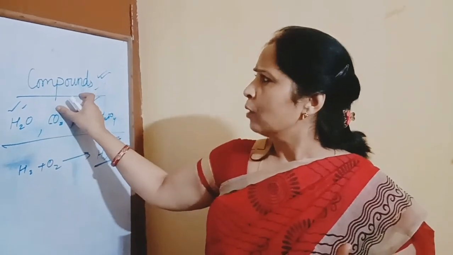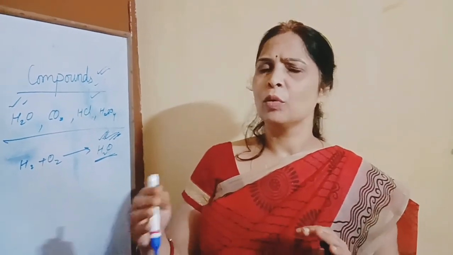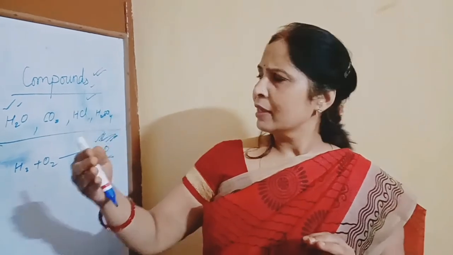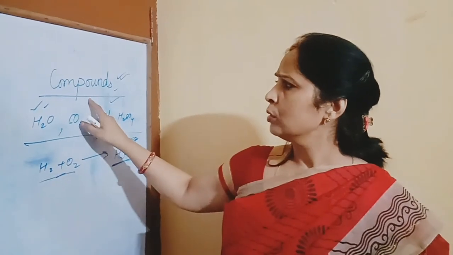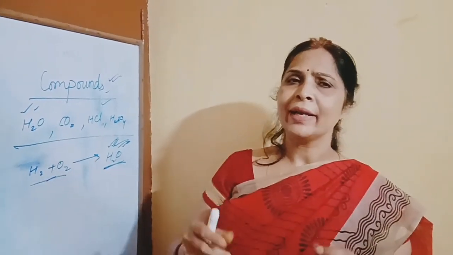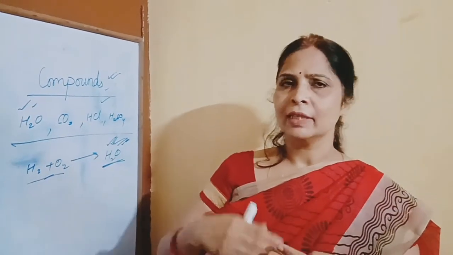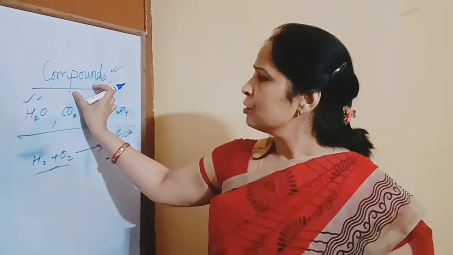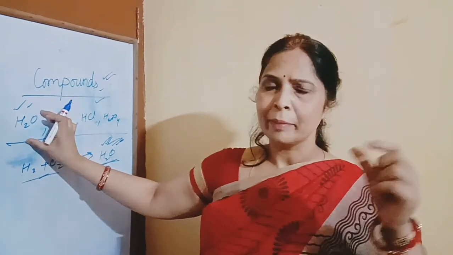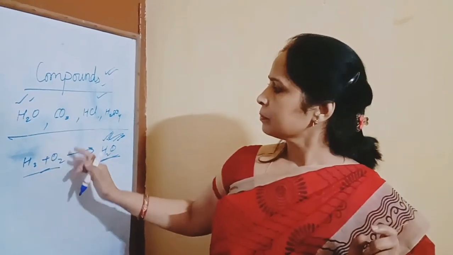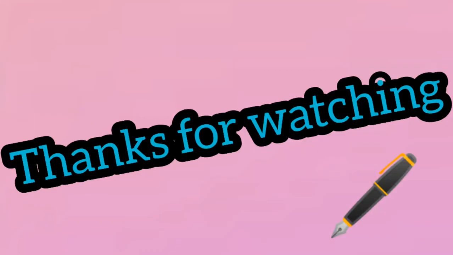In a compound, we cannot separate the elements by any physical method, only by a chemical method. In a compound, elements always combine in fixed proportion by mass, but in a mixture they mix in any proportion. So compounds have a fixed chemical formula, and they have a sharp melting or boiling point. In the next video I will explain mixtures.